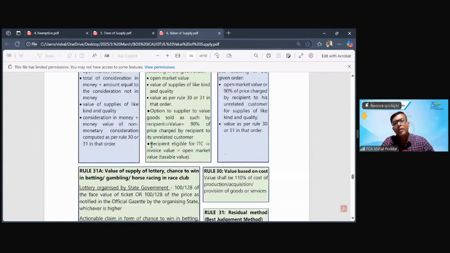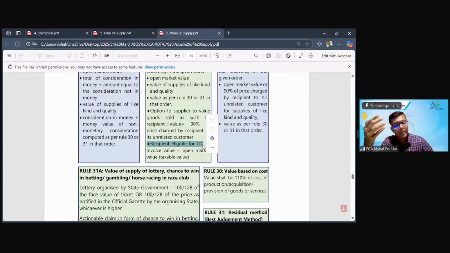And last, very interesting part in case of related party transactions: if my related party will get full ITC. Now, what do you mean by related party being eligible for full ITC? My related party is engaged in outward supplies which are fully liable to tax. There is no exemption. There is no RCM supply made by my related party.